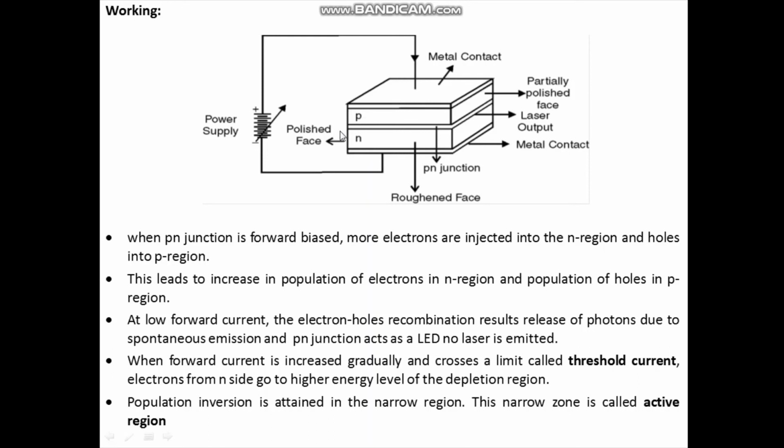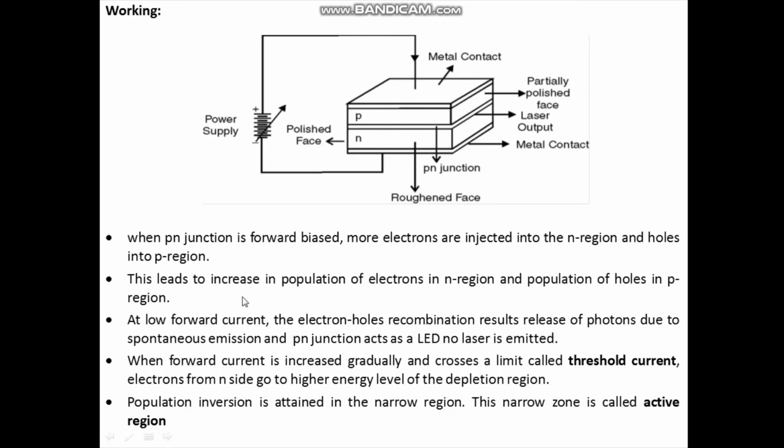Now if the forward current is low, then the electron and hole recombination results in the release of photons due to spontaneous emission, and the PN junction acts as an LED and no laser beam is emitted out. So therefore no laser beam is emitted out at low forward current.